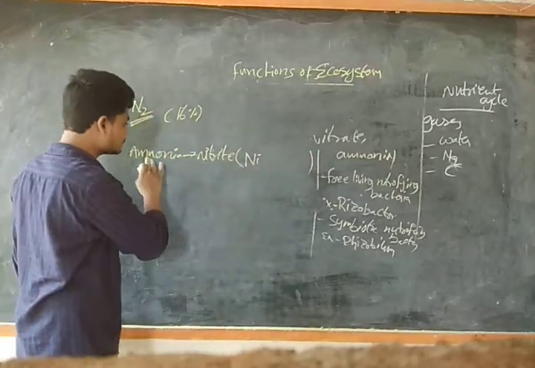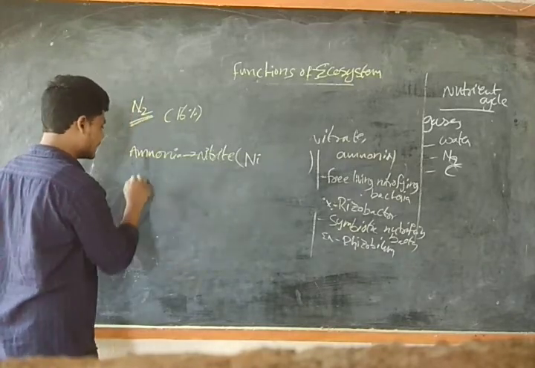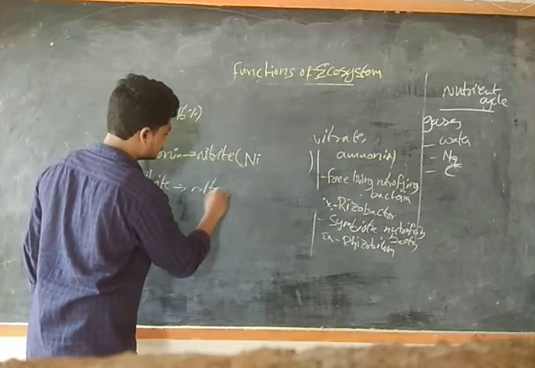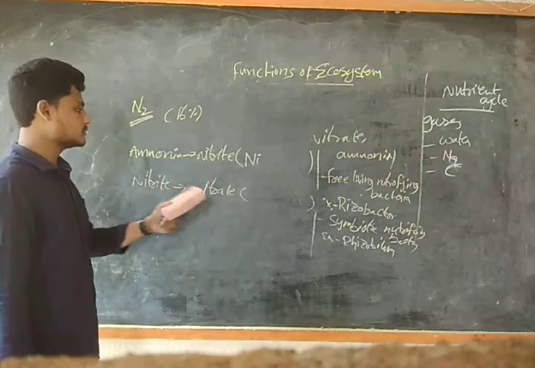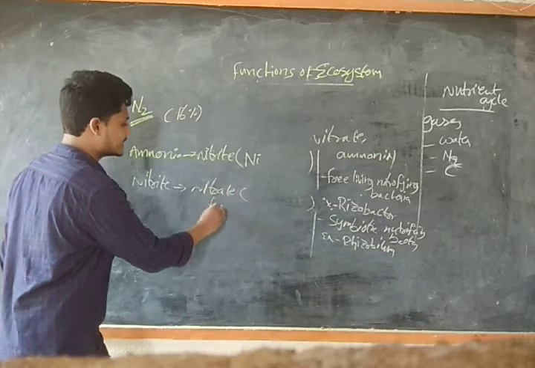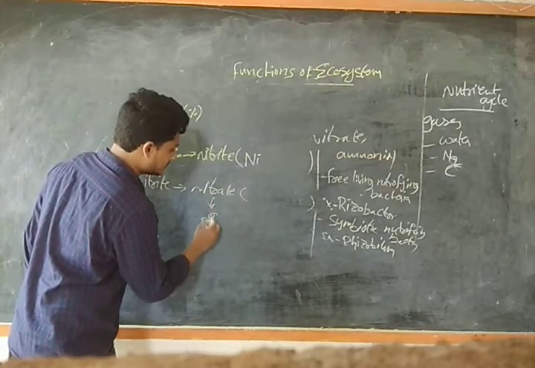Again, this will be converted from ammonia to nitrite, and again the nitrite to nitrate. Some more processes, and then this will be taken up by the plants.